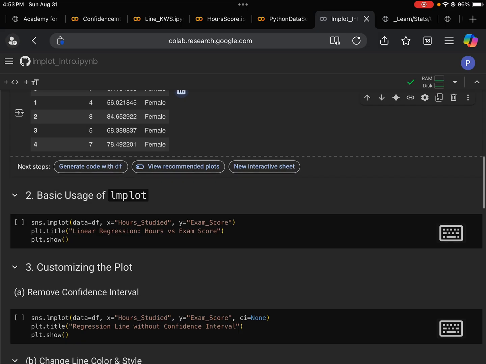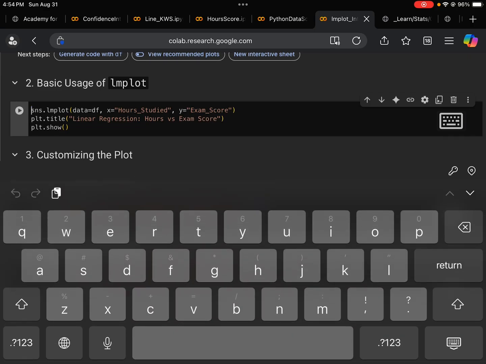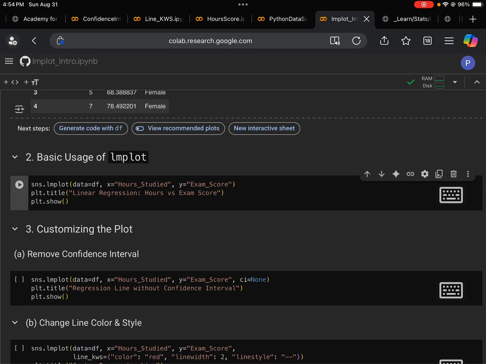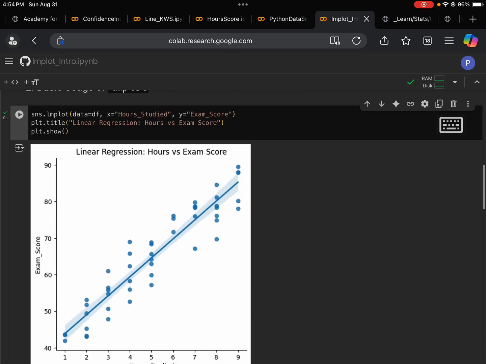Next, we will use lmplot to plot a basic or standard default plot. So let's run the code here. Oops. Voila, we have our plot.